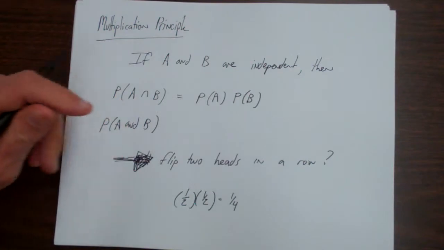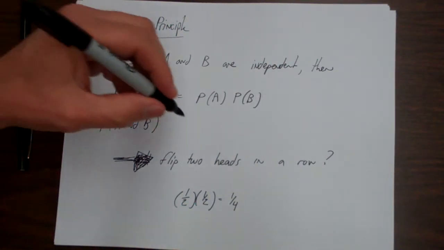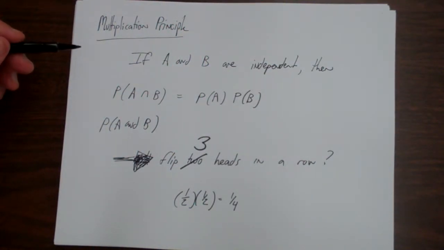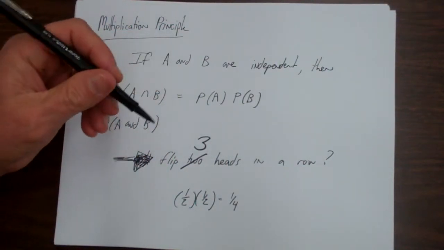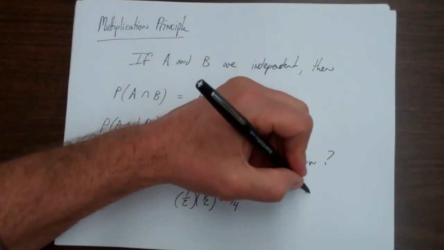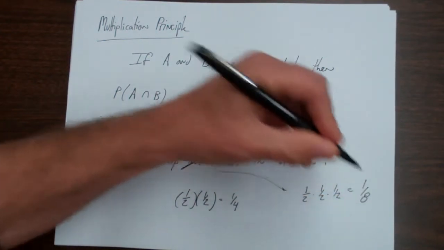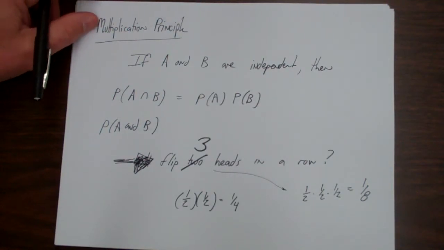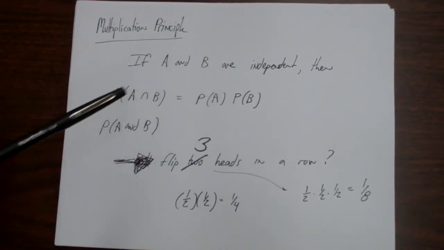So what's cool about probability is that even harder problems are similar to another easier problem that we can use our common sense on. It works with 3 as well, so let's say, what's the probability you flip 3 heads in a row? Well, if you take a coin and you flip it, and you flip it again, and you flip it again, each individual flip is independent. So the probability of 3 heads in a row is going to be 1/2 times 1/2 times 1/2, or 1 out of 8. And that's how you use the multiplication principle, at least the easy one when they're independent. There's a harder one that we'll do later.